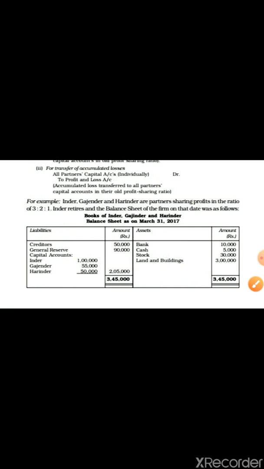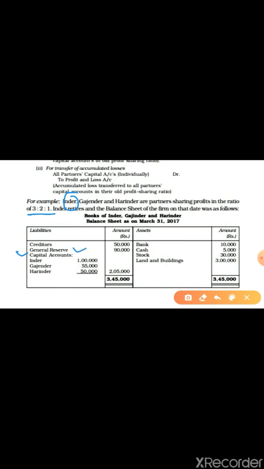Inder, Gajendra and Harinder are partners sharing profit in the ratio of 3:2:1, which is the old ratio. Here Inder retired, the first partner is retiring, and the balance sheet is given. Now you have to see accumulated profit or losses or reserves in the old balance sheet. On the asset side there is no profit and loss. On the liability side, general reserve is given and no other profit and loss. So you have to distribute this general reserve only.